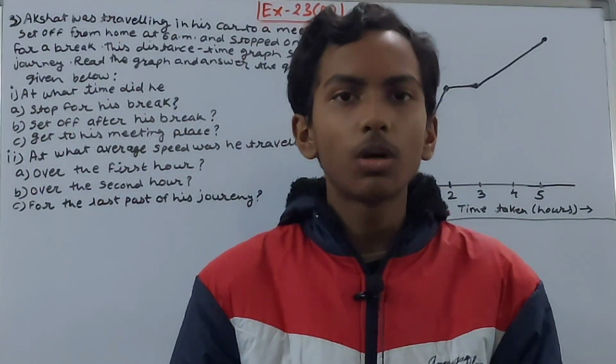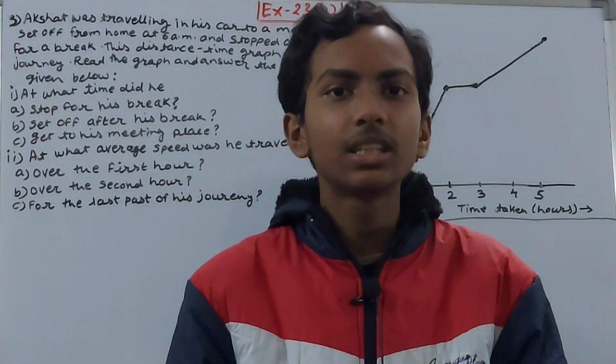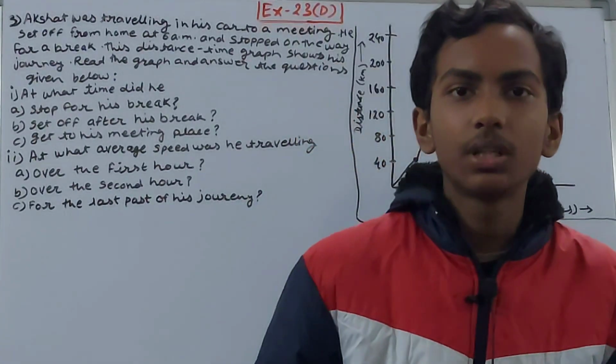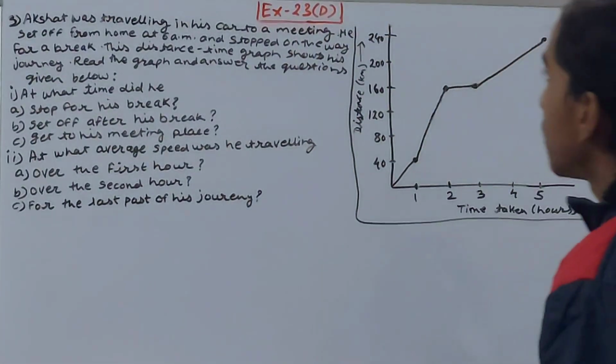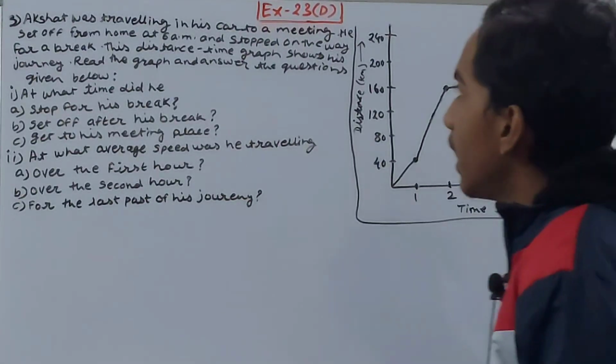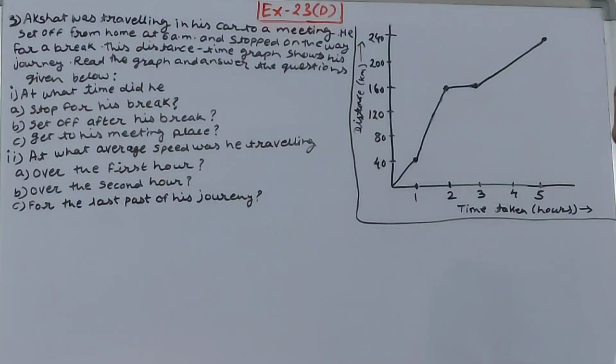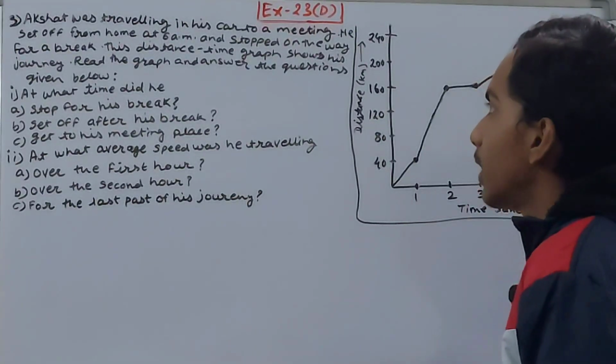In this video, we are going to solve ICSE Mathematics Class 8 chapter number 23 Linear Graphs exercise 23D question number 3. Akshat was traveling in his car to a meeting. He set off from home at 6 a.m. and then stopped on the way for a break. This distance time graph shows his journey.